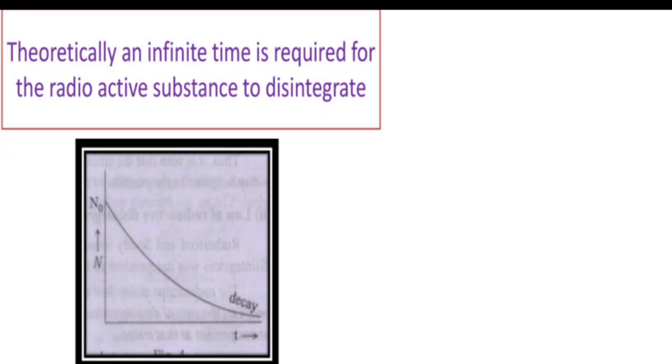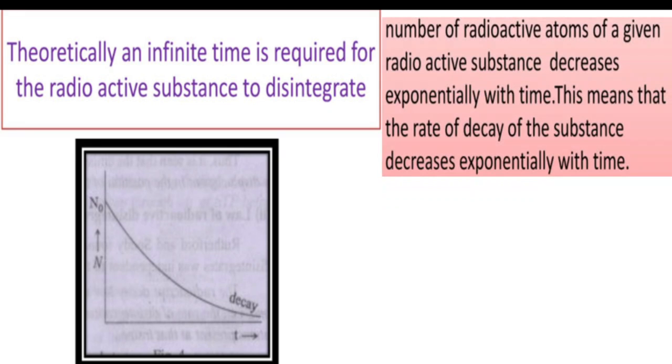At time t is equal to infinity, the number of atoms present in the sample is 0. So the number of radioactive atoms of a given radioactive substance decreases exponentially with time. This means that the rate of decay of the substance decreases exponentially with time.